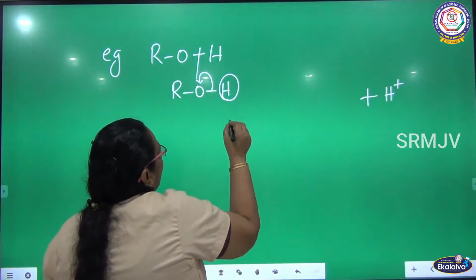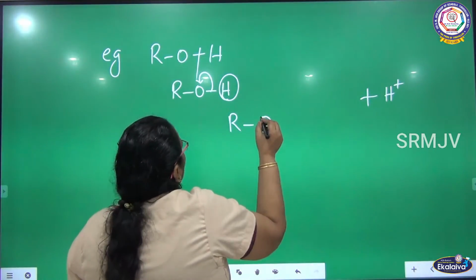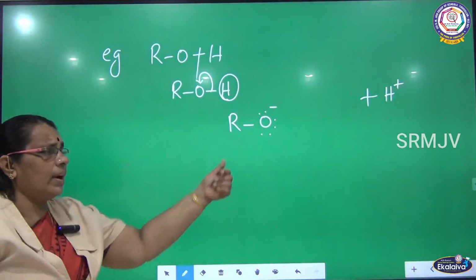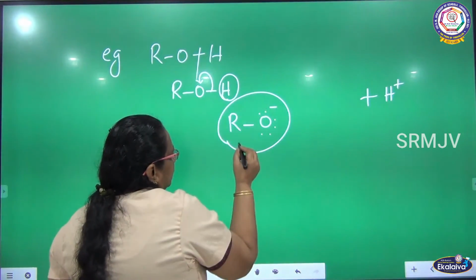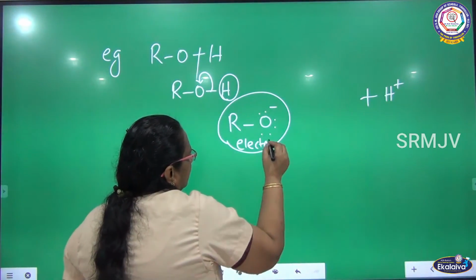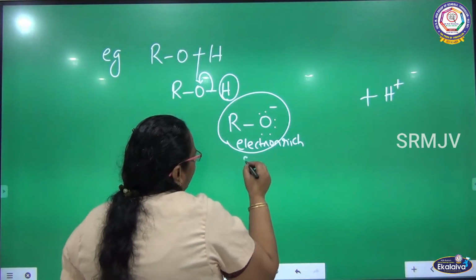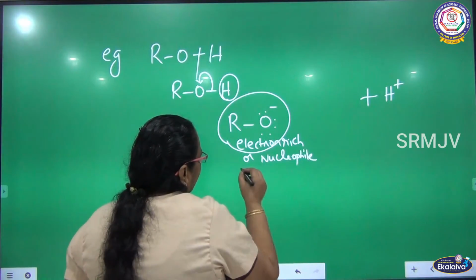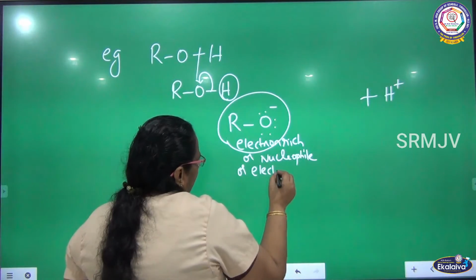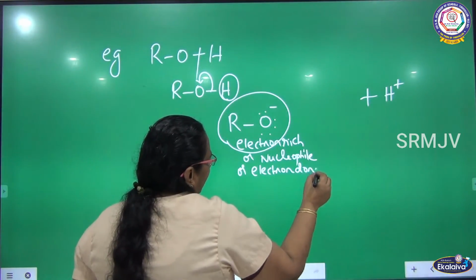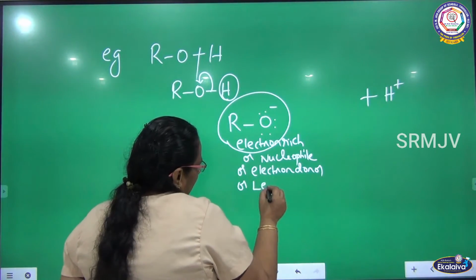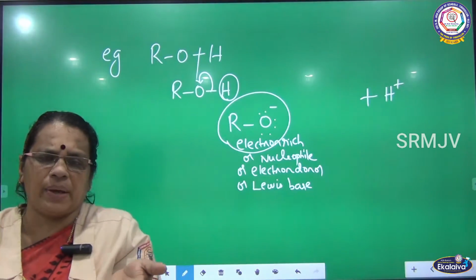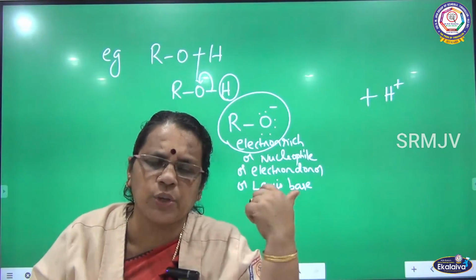So, what will I be getting? R bond oxygen. See this compound: electron rich, or nucleophile, or electron donor, or we can say Lewis base. According to Lewis, a base is one which donates an electron pair.